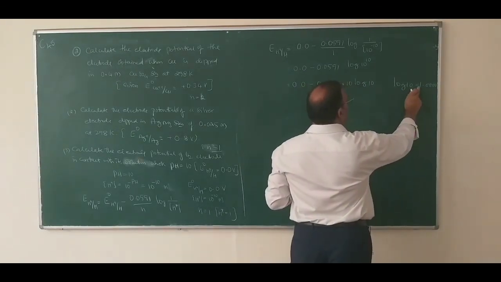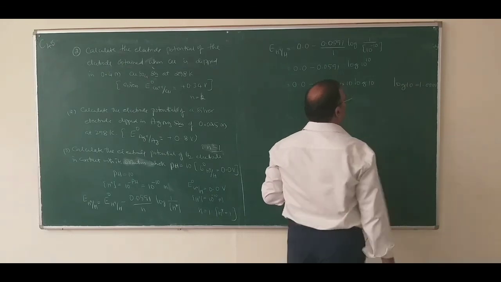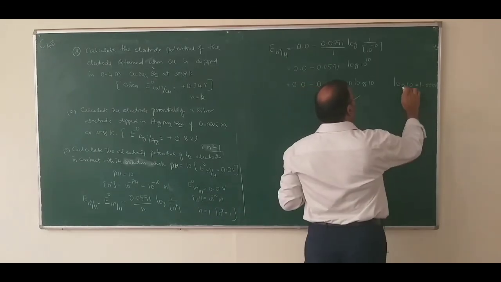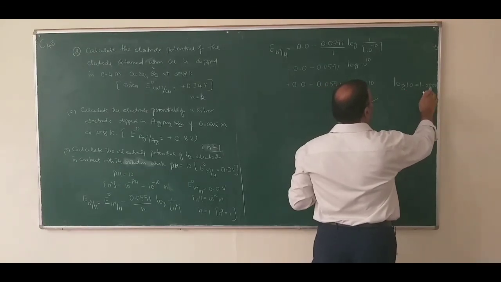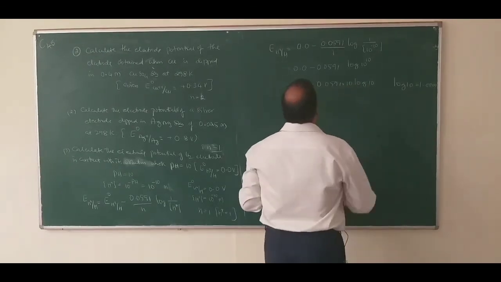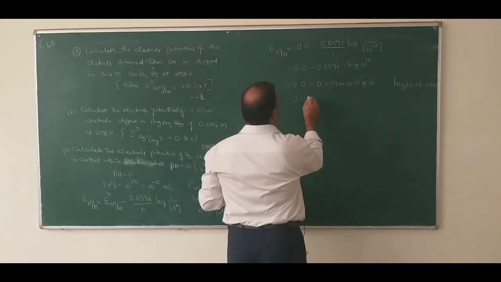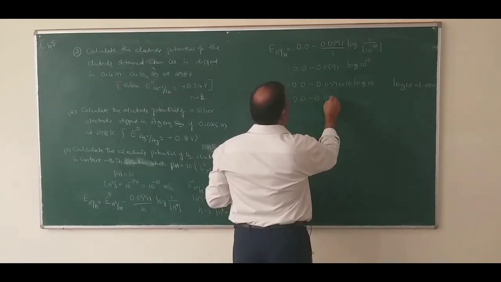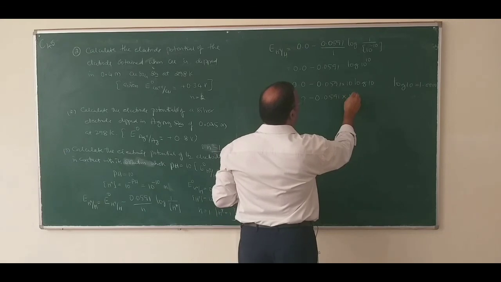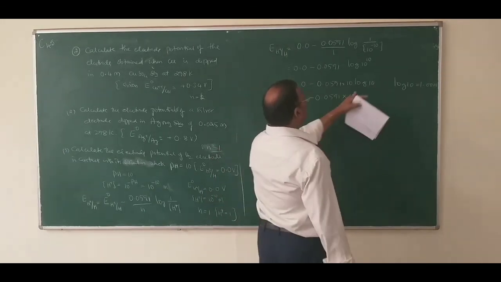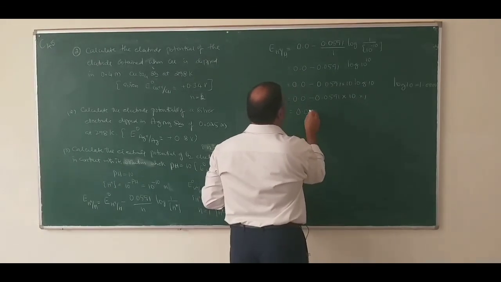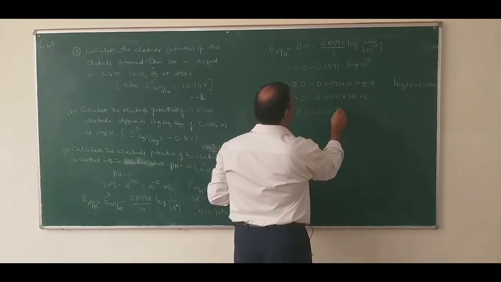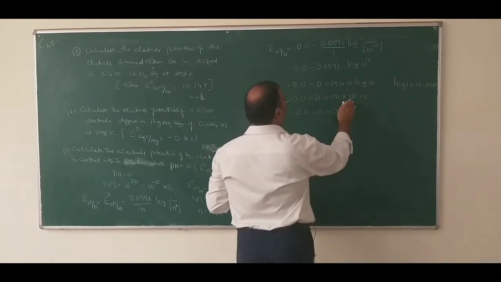If you observe the value of log 10 in the logarithmic table, log 10 equals 1. So this is equal to 0.0 minus 0.0591 into 10.